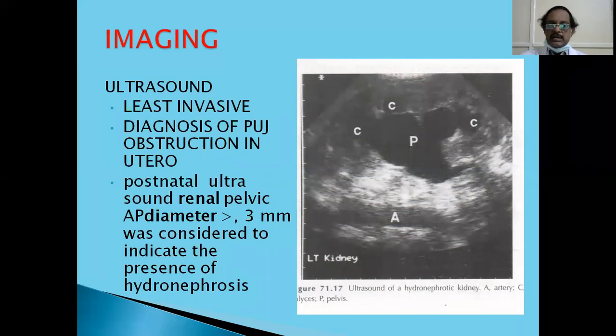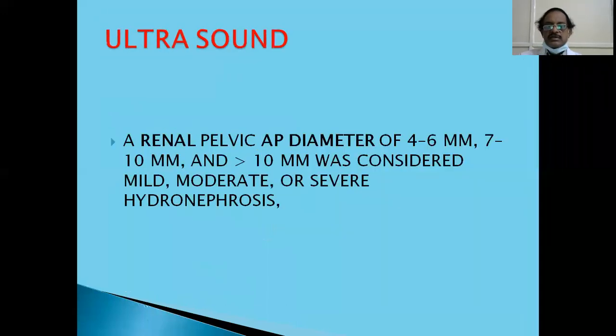If the postnatal ultrasound pelvic diameter is more than 3 millimeters, it is considered to indicate the presence of hydronephrosis. Usually the radiologists give a diagnosis on ultrasound of mild, moderate, or severe hydronephrosis. What is this mild, moderate and severe hydronephrosis? AP diameter is taken as the criterion. A renal pelvic anterior-posterior diameter of 4 to 6 millimeters is considered mild hydronephrosis, 7 to 10 millimeters moderate, and more than 10 millimeters severe. So this is the grading of hydronephrosis on ultrasound.